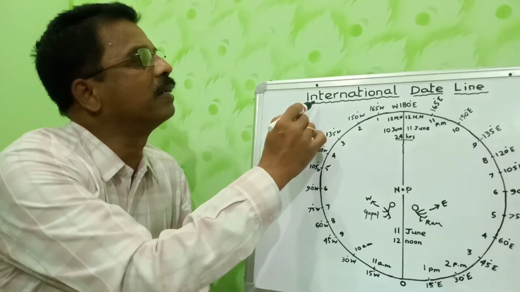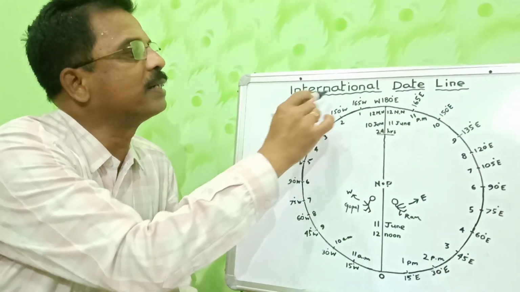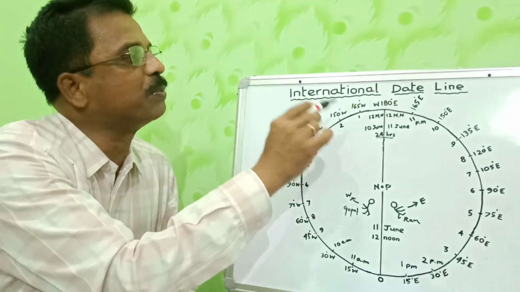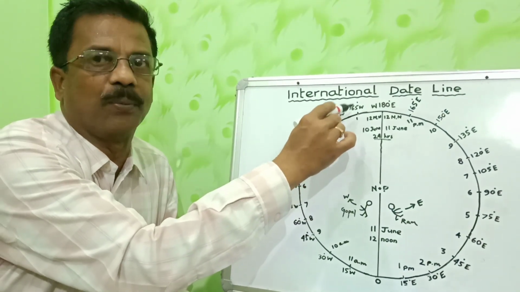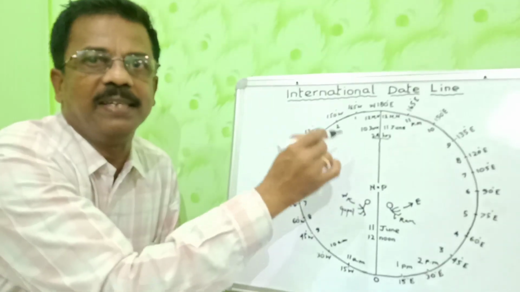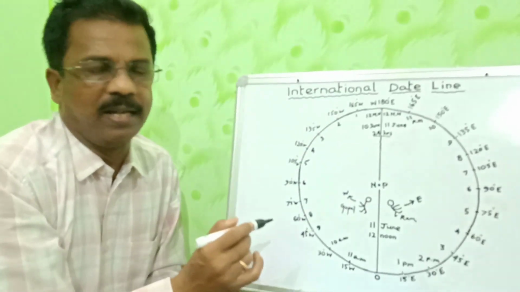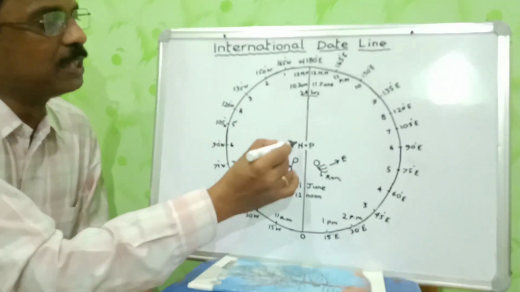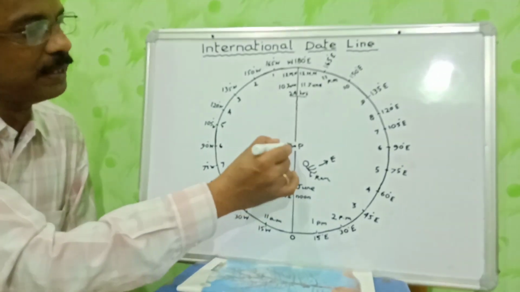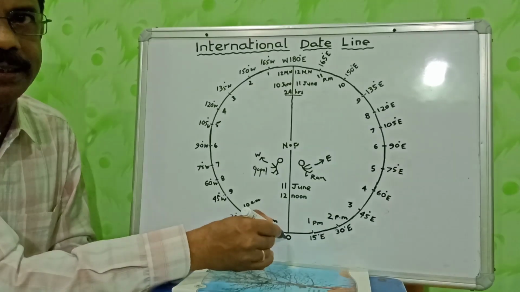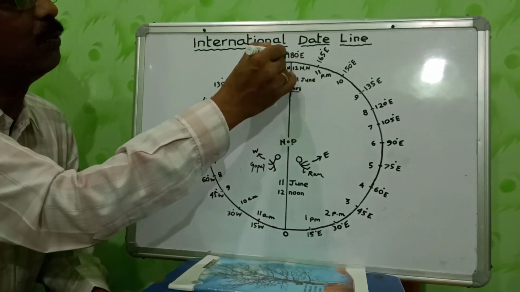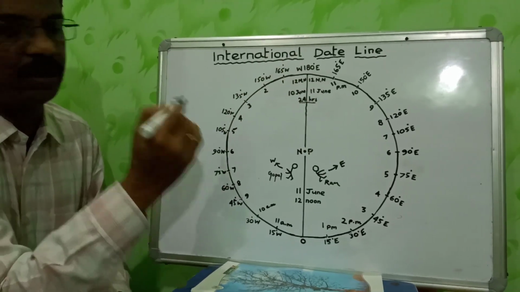Now children, International Dateline. International Dateline is an imaginary line that roughly coincides with the 180 degree east or west longitude where the change in date occurs. Now children, visualize this globe from the top. This point is the North Pole and this line is the prime meridian, 0 degree longitude, and this line is 180 degree east or west longitude. Clear?